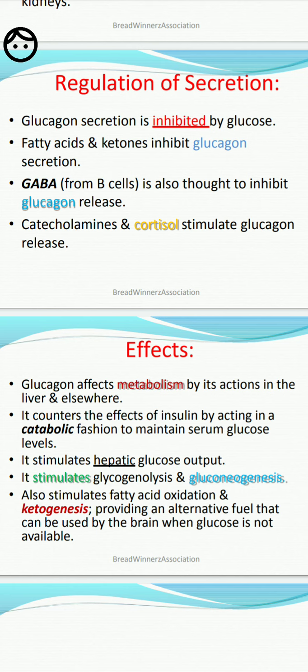It causes the release of glucose from the liver by stimulating the breakdown of glycogen to glucose. We know glycogen to glucose is glycogenolysis. It also promotes the conversion of amino acids and lactic acid to glucose. Glucagon is administered by injection to counteract diabetic hypoglycemia.